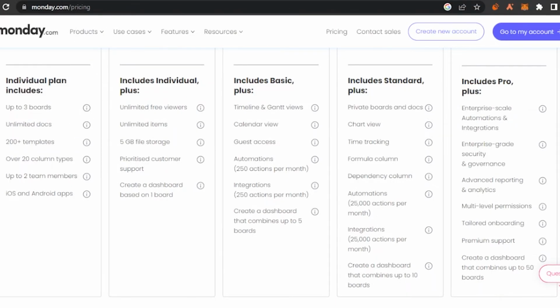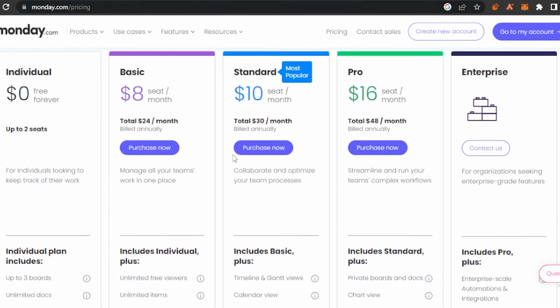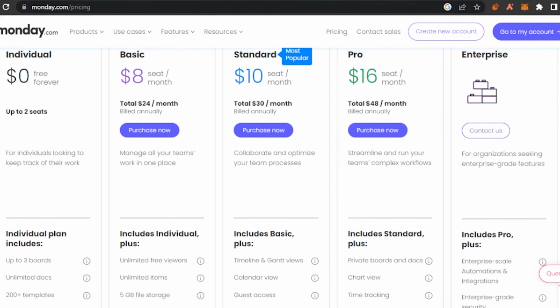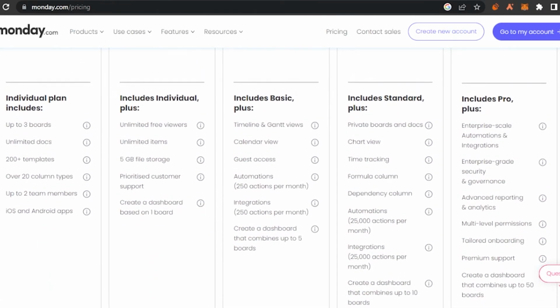And then they have 4 more plans for you. They have a basic for $8, which is basically per seat per month. Then they have a standard at $10 per seat per month, and they have a $16 per seat per month plan available for you as well. So depending on how many seats you have, you can pay 8 and 8 and 8 for each of the seats. Then they have different features.